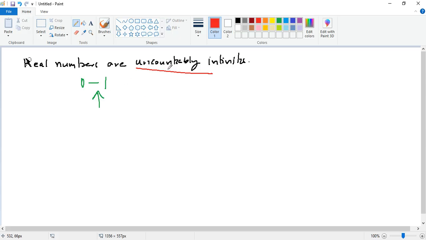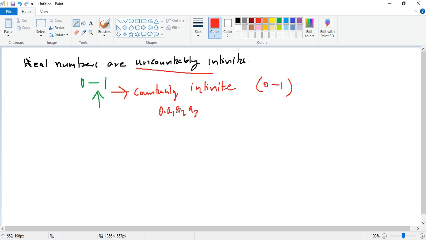So in proof by contradiction, what we'll assume is that real numbers are countably infinite. That will be our assumption, and then what we say is, if the real numbers between 0 and 1 are countable, we should be able to list down all the real numbers that are between 0 and 1. So let's say we have that listing, and so we say that's like 0 dot a1, a2, a3, right?